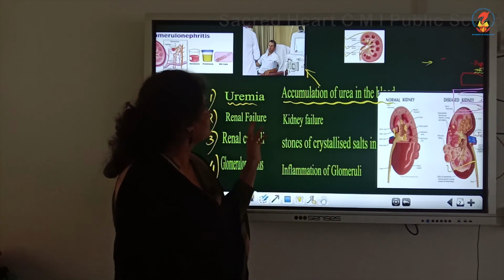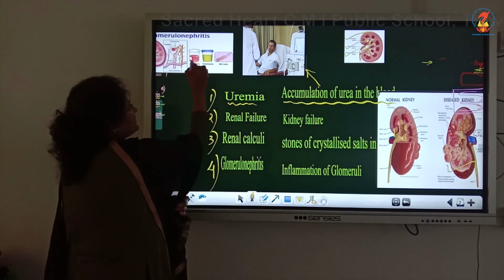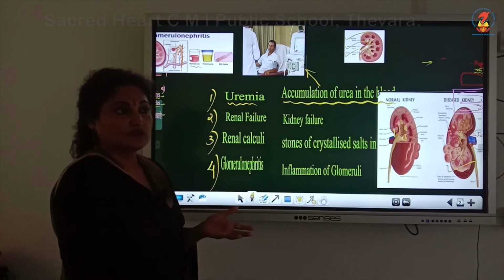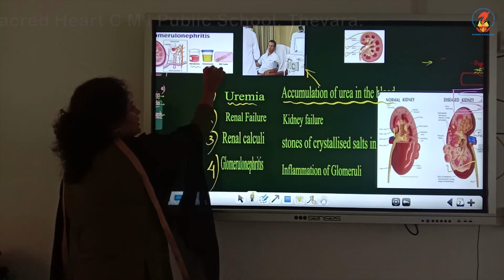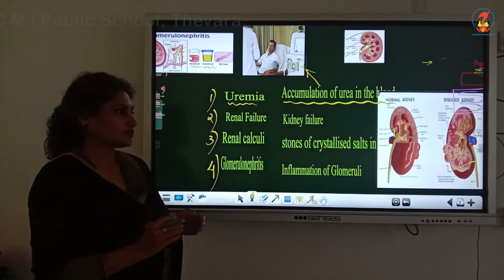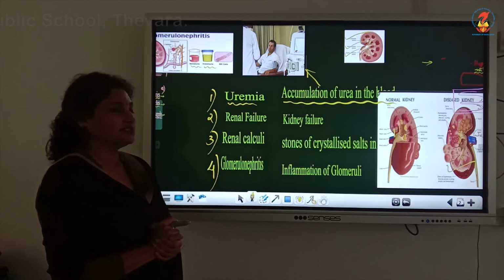In that case, we have situations where the urine will be red in color, called hematuria, or the urine will be thick in consistency and rich in proteins, called proteinuria. This can be detected by urine tests. These can also be rectified if detected early.